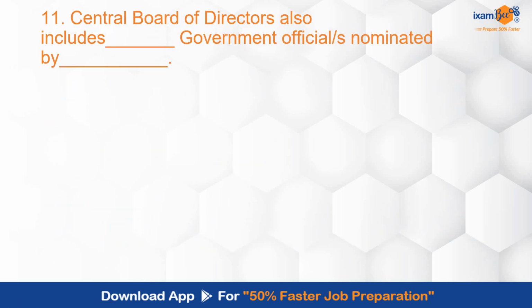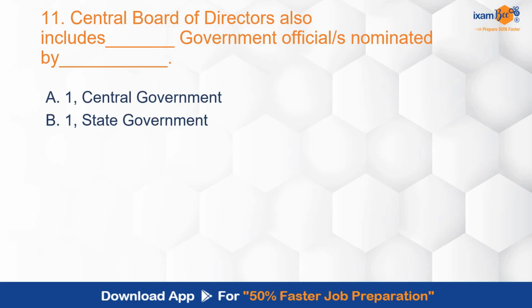Central board of directors also includes dash government officials nominated by dash. So central board of directors includes government officials nominated by whom? Central government, or nominated by state government, and the official shall be 1 or it shall be 2.